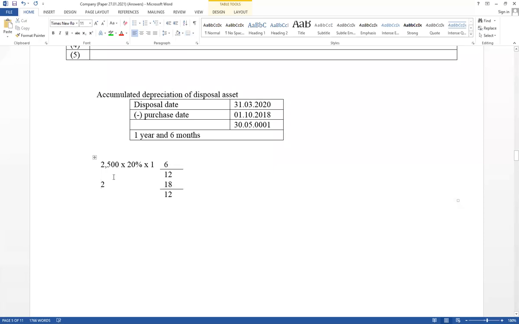Then take the depreciation, 2500 into 20% into 18 over 12. Therefore, this is the annual depreciation. Then take the answer here. 2500 into 20% into 18 over 12. Therefore, accumulated depreciation equals 750. This is the accumulated depreciation.